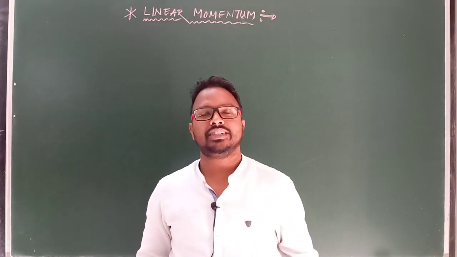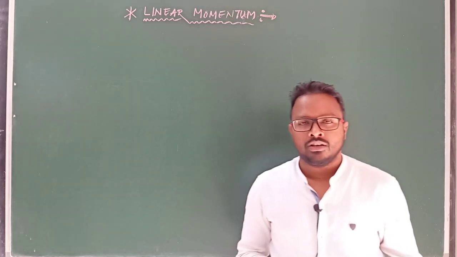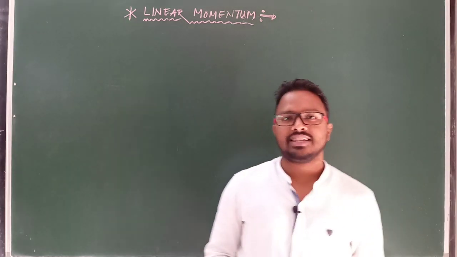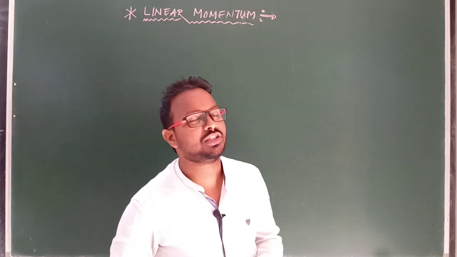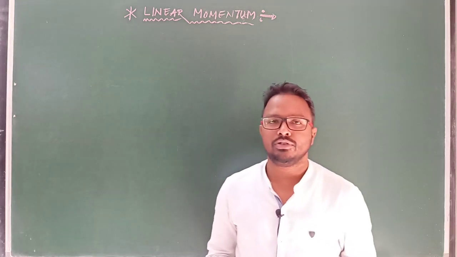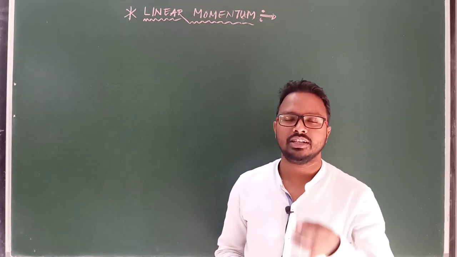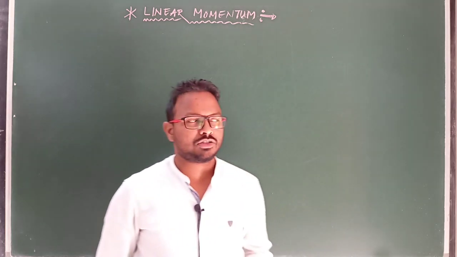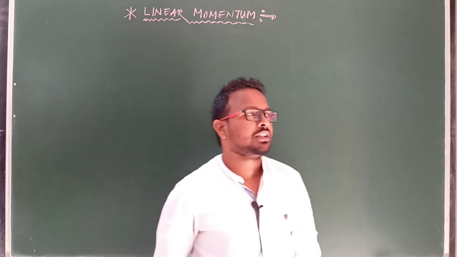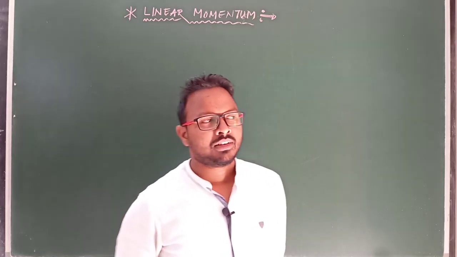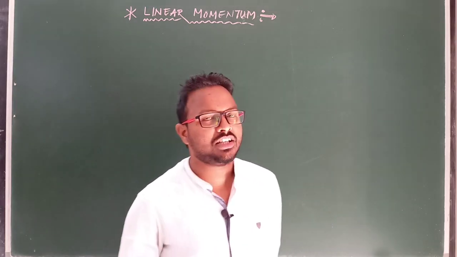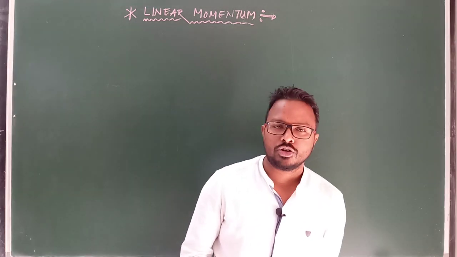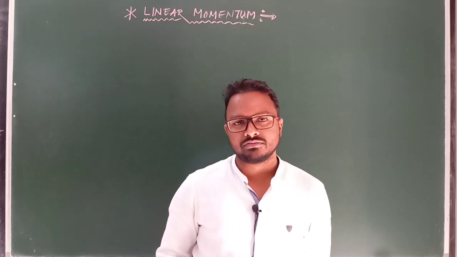Last class we discussed what is Newton's first law of motion and what is the property of inertia, and different examples based on moment of inertia condition. So now let's start another concept of dynamics or laws of motion, that is known as linear momentum. So what is momentum?